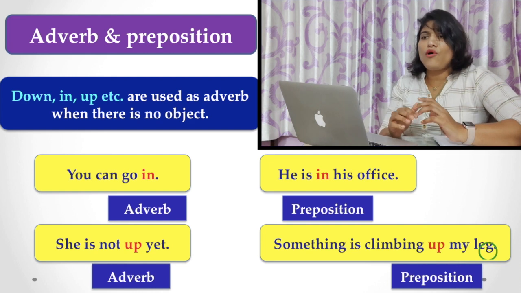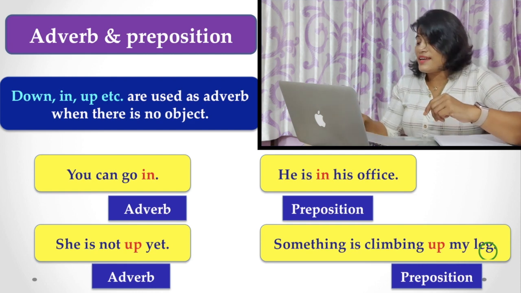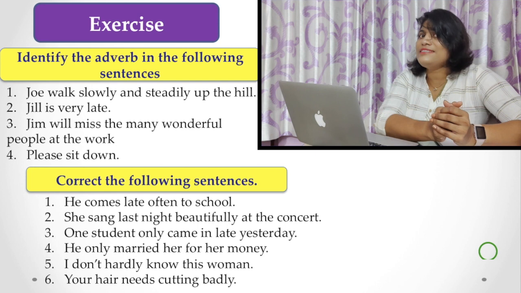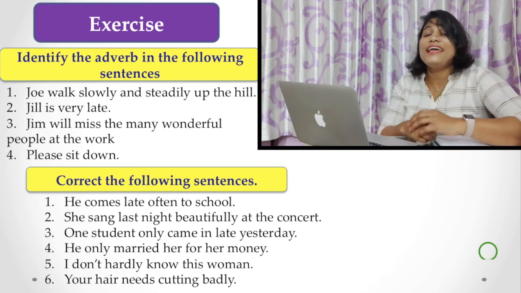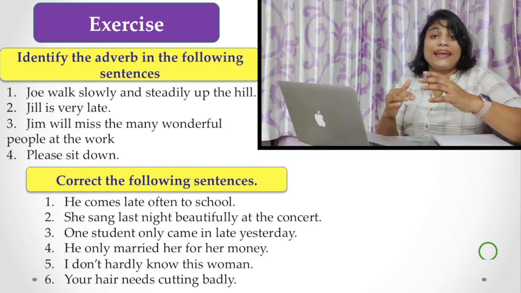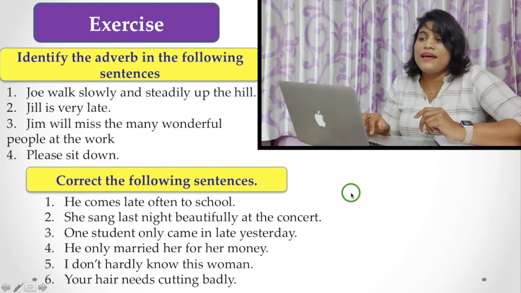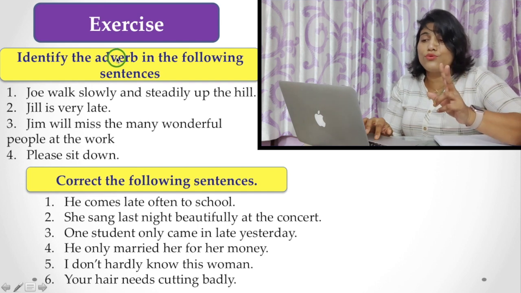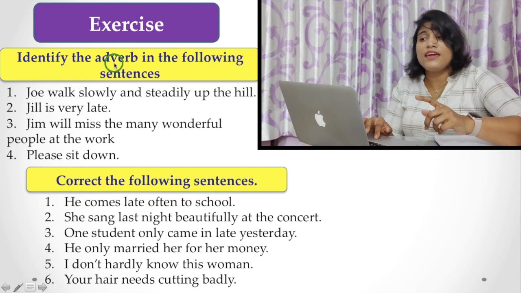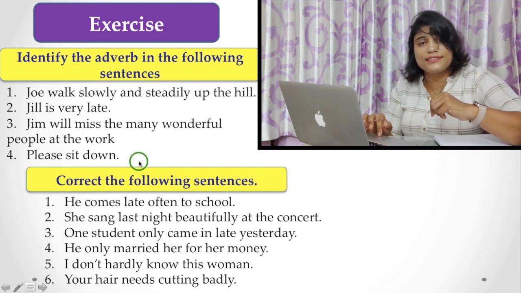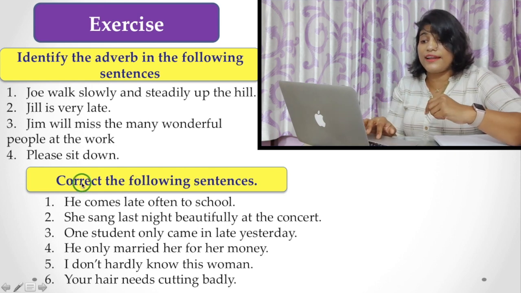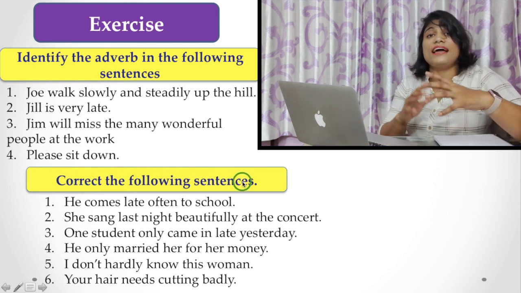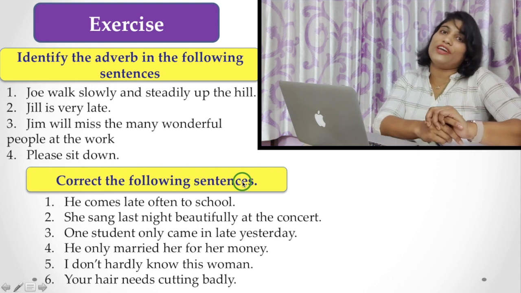Now, I hope you understand all these things. To judge how well you have understood, let's see the examples and exercises. Here, I have chosen two sets of examples. First, you have to identify the adverb in the following sentences. And then there are some error corrections: correct the following sentences using the adverb properly. So, do it at home.